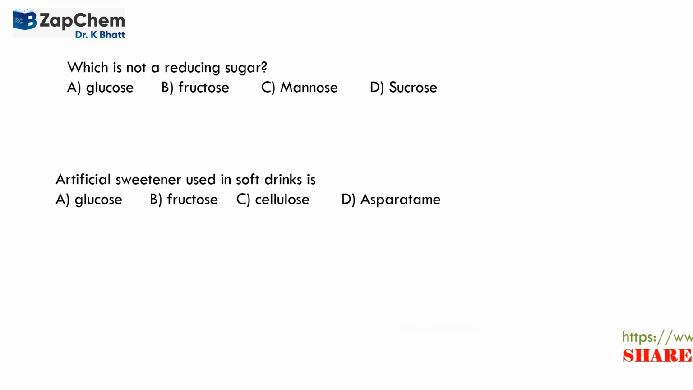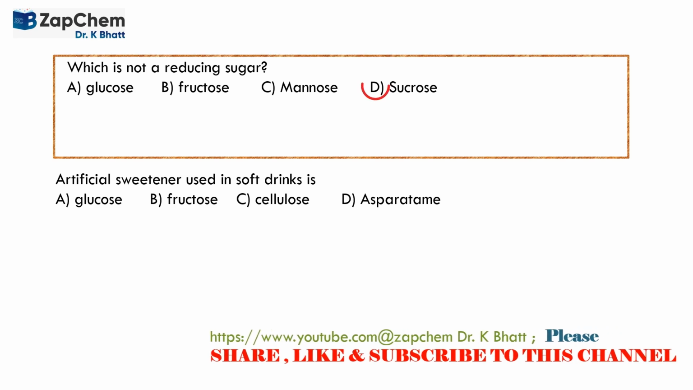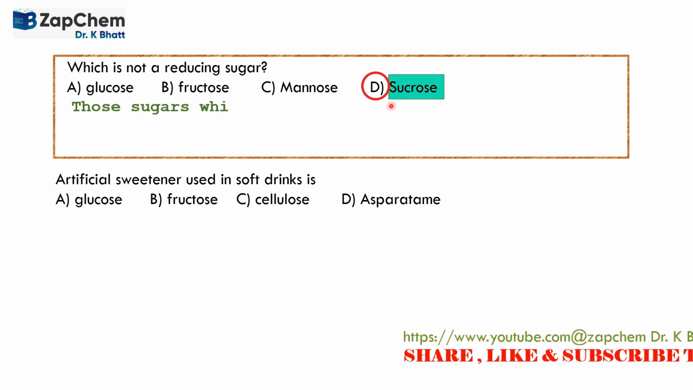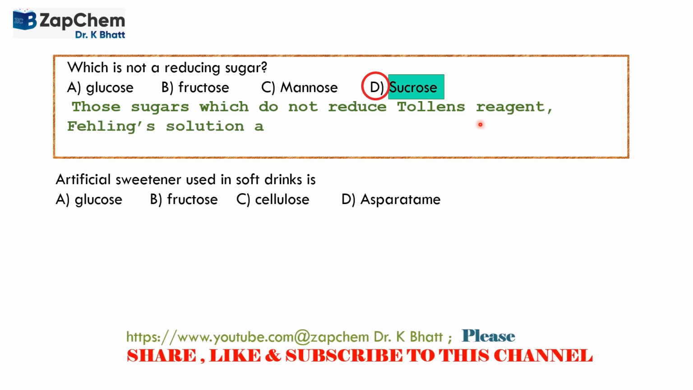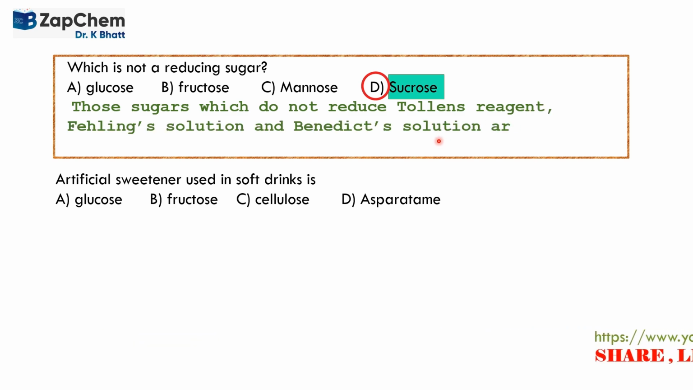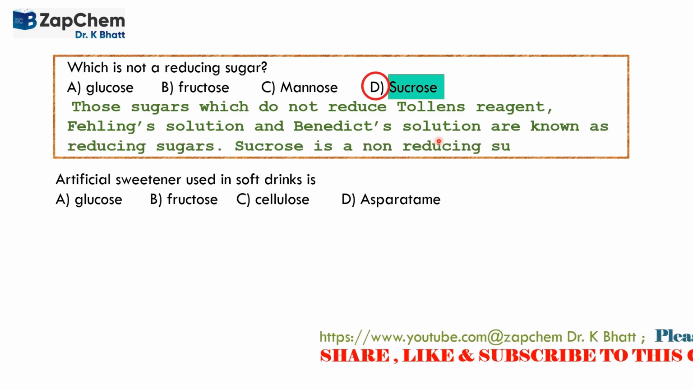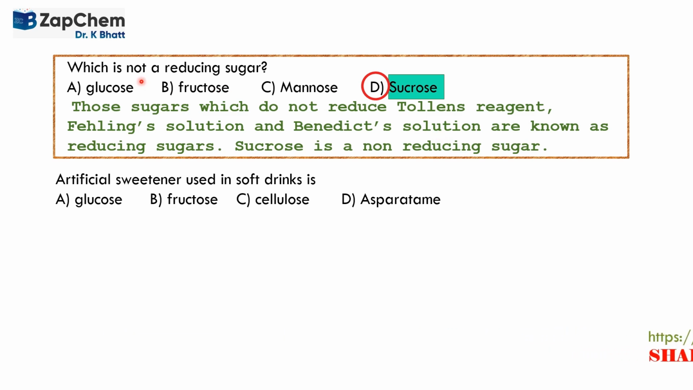Next question, which is not a reducing sugar? The answer here is option D, sucrose. Those sugars which reduce Tollens' reagent, Fehling's solution, and Benedict's solution are known as reducing sugars. Sucrose is a non-reducing sugar. Here you have to mark the words "not a reducing sugar".